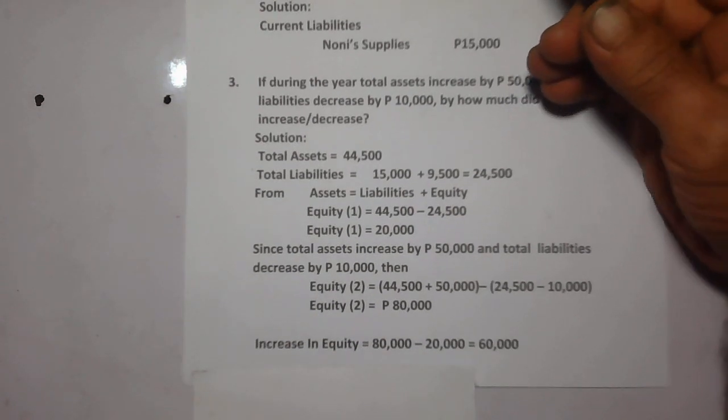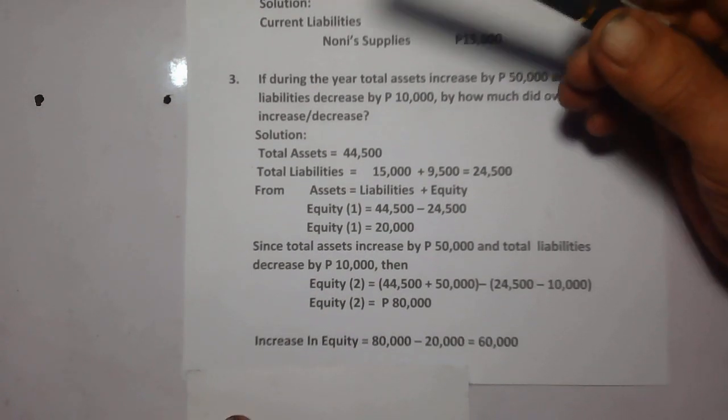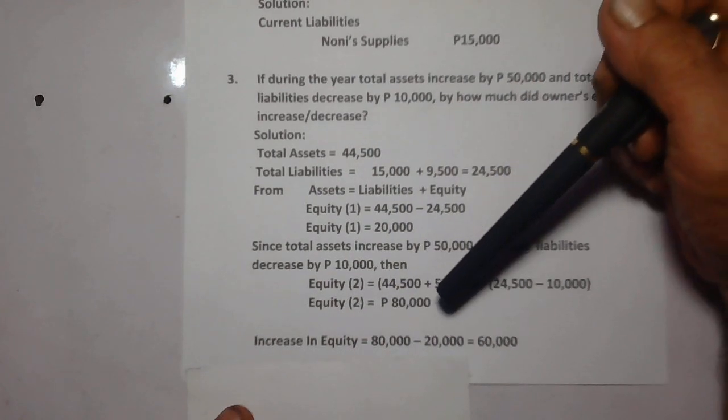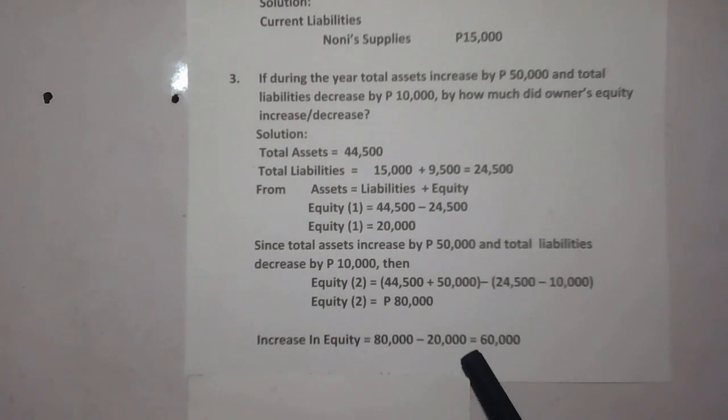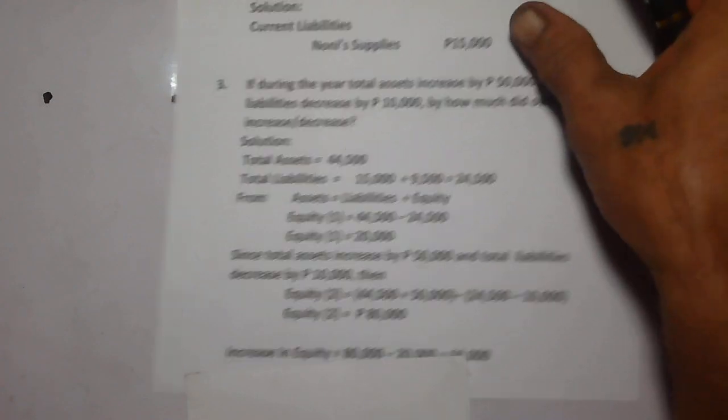Now, how much is the increase in equity? Okay, equity number 2 minus equity number 1. So the increase in equity is equal to 80,000 minus 20,000, and this is equal to 60,000 pesos.